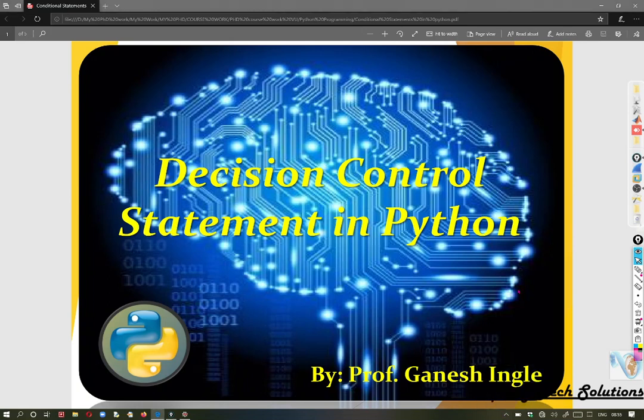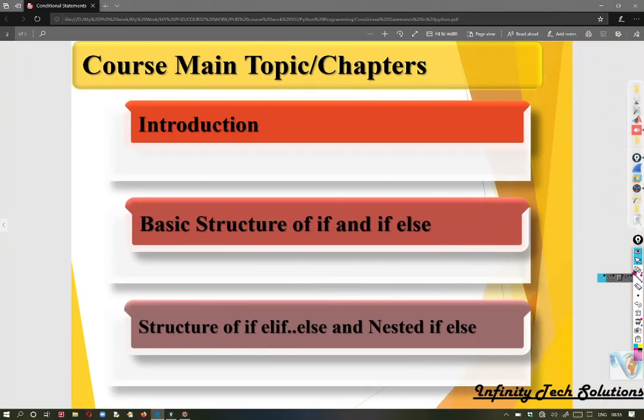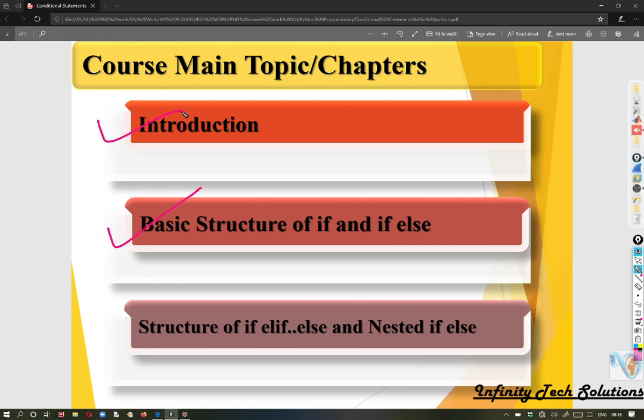Hello everyone. In today's session, we will be starting with decision control statements in Python. As far as today's agenda is concerned, we will see what exactly is a decision control statement, the basic structure of the if statement, if else statement, structure of the if else ladder, and nested if else statement.